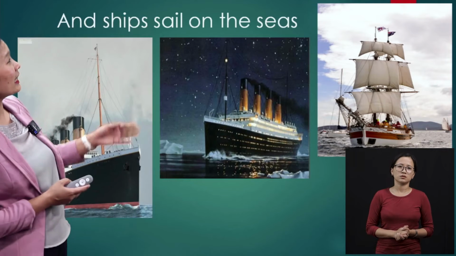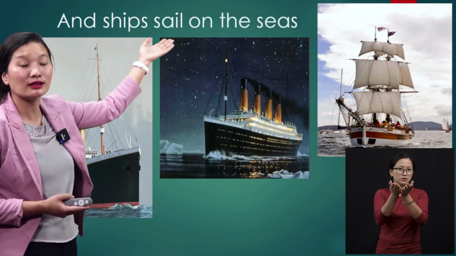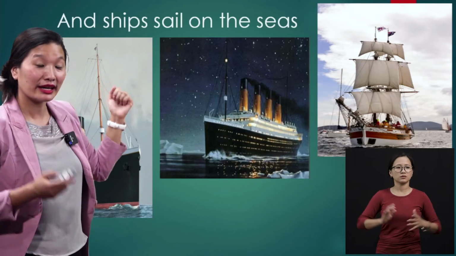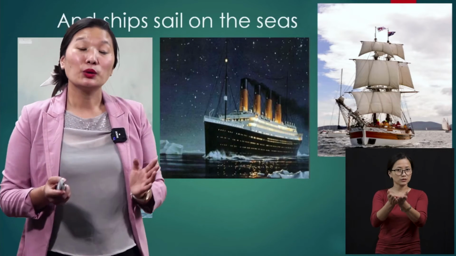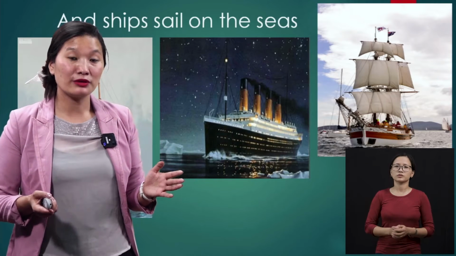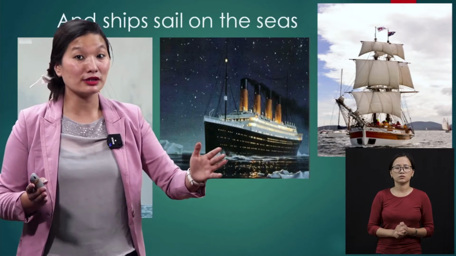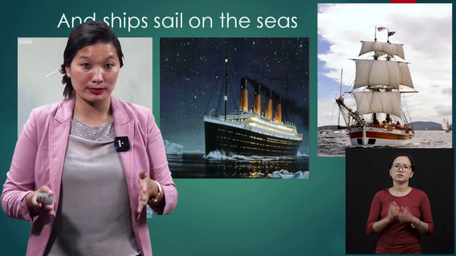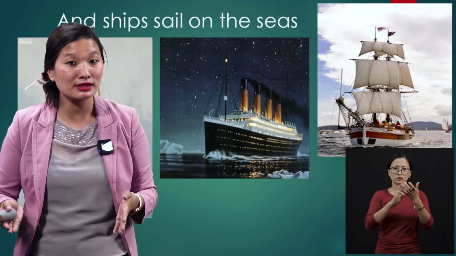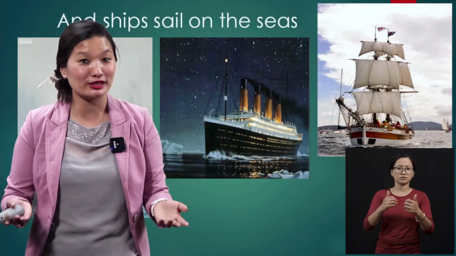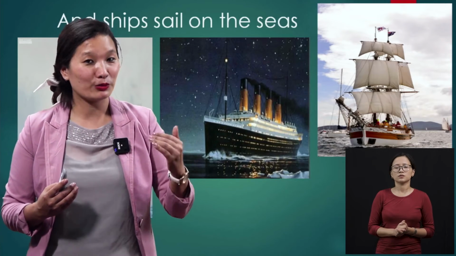And then, as I've told you, boats and ships are different, and ships sail on the seas. You have seen that, isn't it? In the poem that we read together, we saw that the ships sail on the seas. We know that seas are bigger water bodies. Rivers are small. And we have very small rivers in Nagaland. There are some big rivers, but the majority of our rivers are streams. We call the small rivers streams, okay? We have a lot of freshwater streams, which are healthy. We go fishing in those places, but those are water bodies where we cannot sail our boats or our ships.